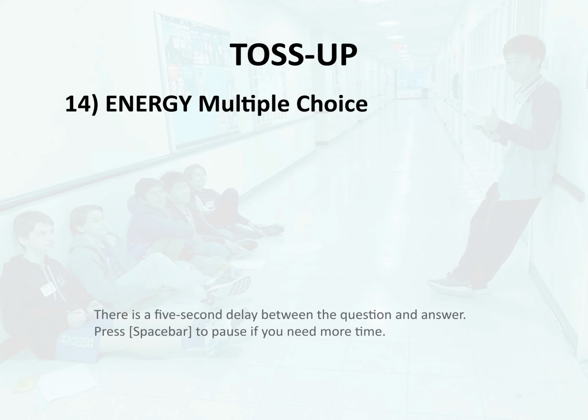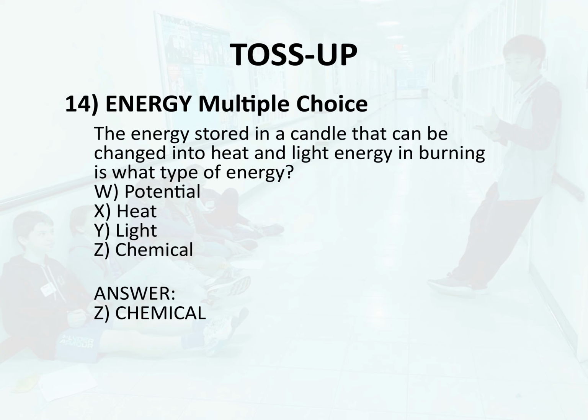Toss-up 14. Energy multiple choice. The energy stored in a candle that can be changed into heat and light energy in burning is what type of energy? W. Potential. X. Heat. Y. Light. Z. Chemical. Answer. Z. Chemical.